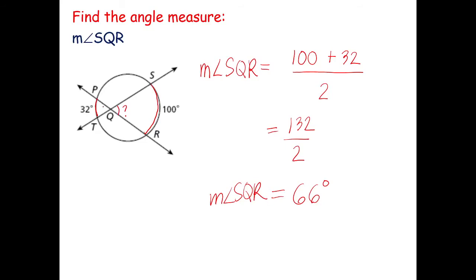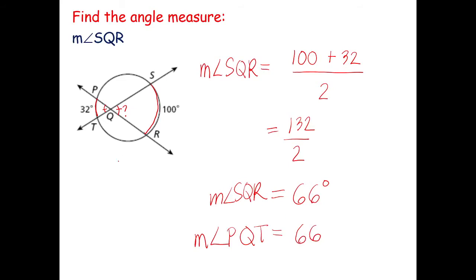Now, sir, if I'm going to be looking for angle, what is the measure of angle PQT? This angle here. It's also the same because they are vertical angles. Whatever is the measure here is also the measure here. So if that's 66, the other angle is 66 degrees.